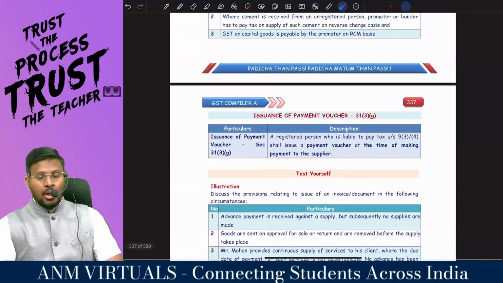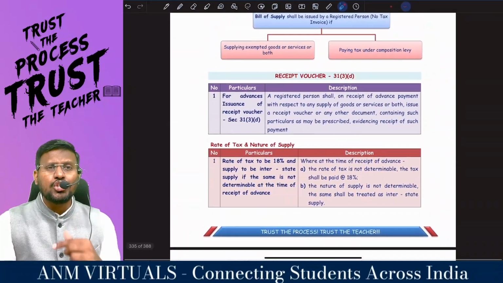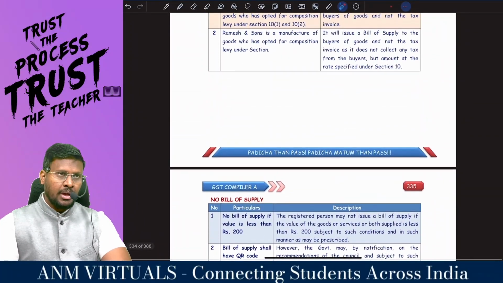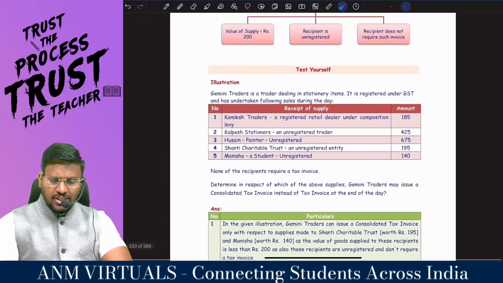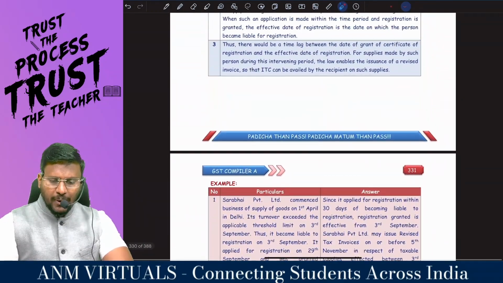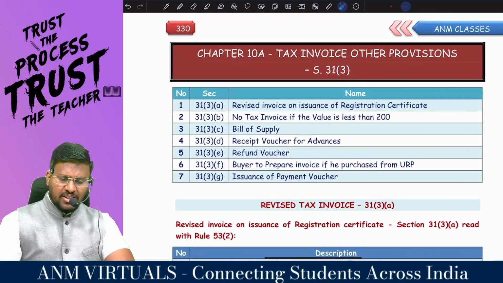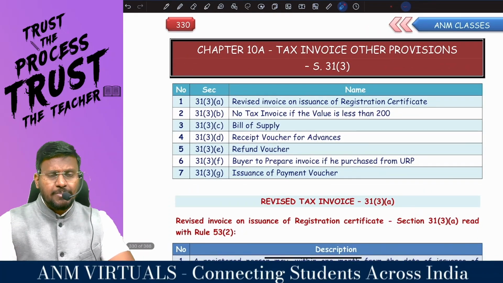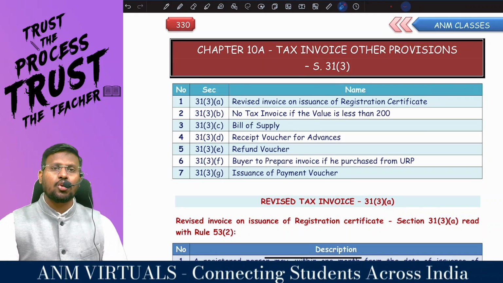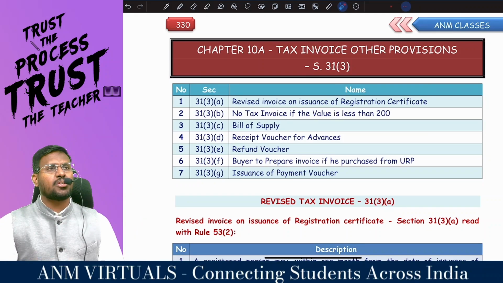Comfortable, sir? So these are the additional documents you need if you are a supplier of goods or services or both. That means, sir, if you are a supplier of goods or services or both, 31 subsection 3 clause A, clause B, clause C, clause D, clause E, clause F, and clause G.